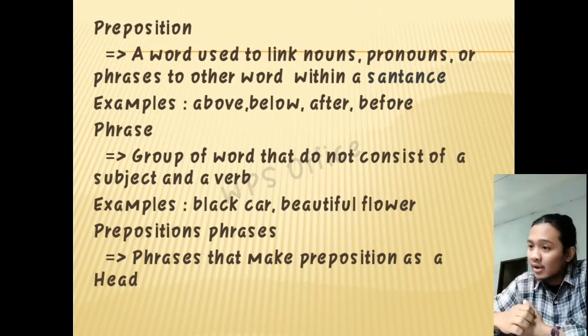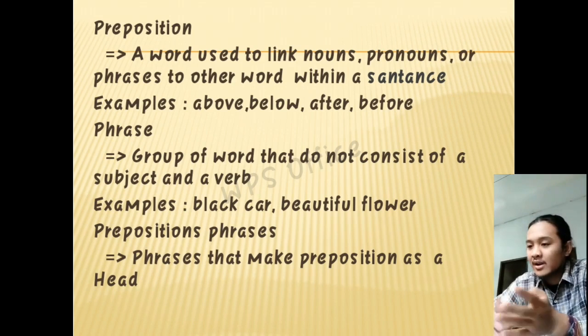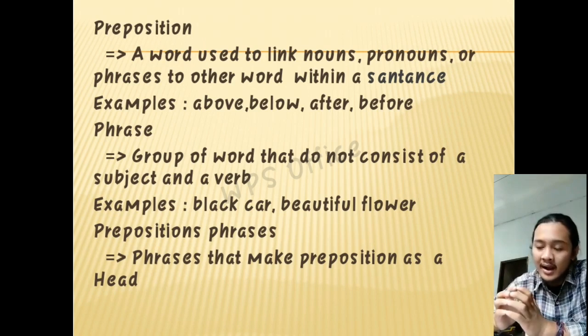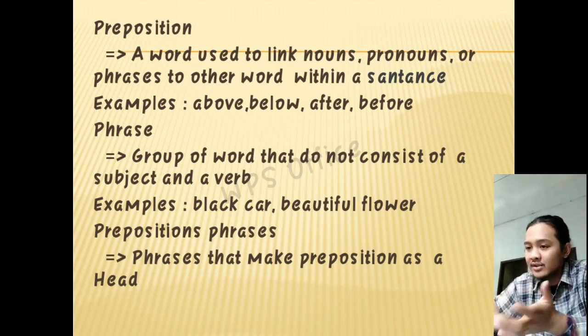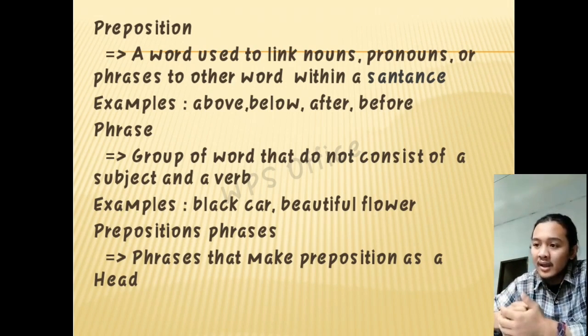Preposition is a word used to link a noun, pronoun, or phrase to another word within a sentence. For example, above, below, after, before, and many others. And then a phrase is a group of words that does not consist of a subject and a verb. For example, black car, beautiful flower, and many others. And then a preposition phrase is a phrase that makes a preposition as a head.